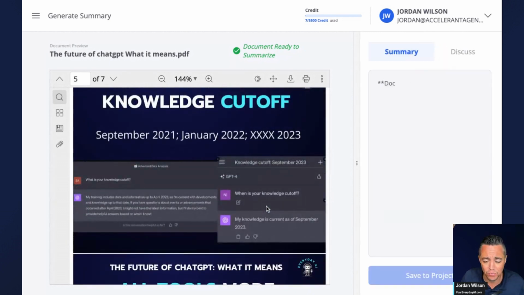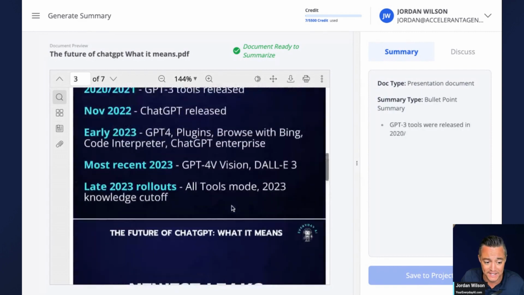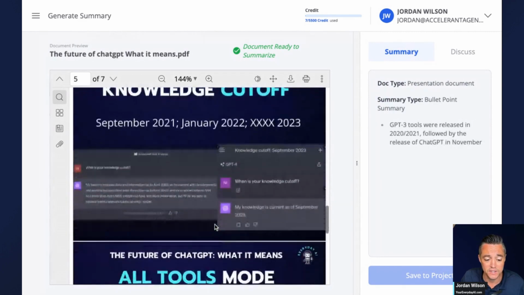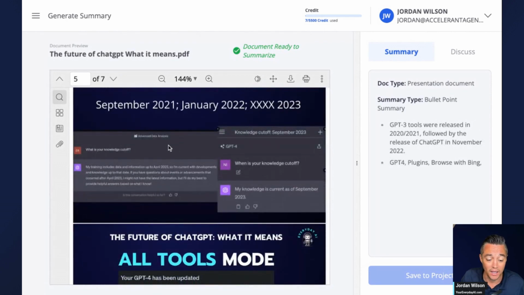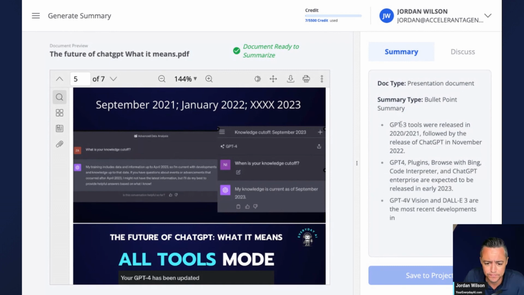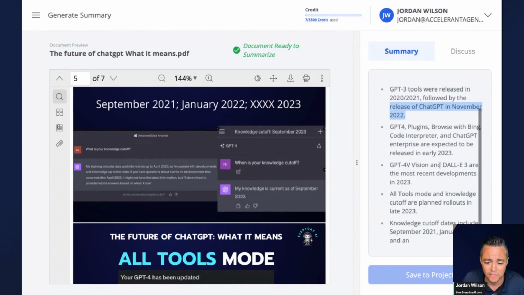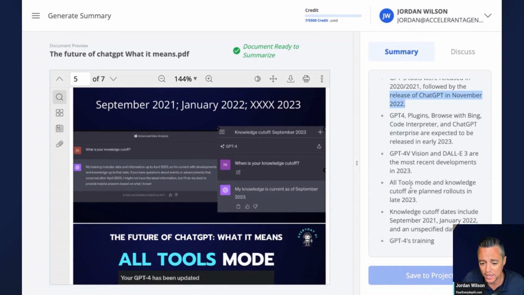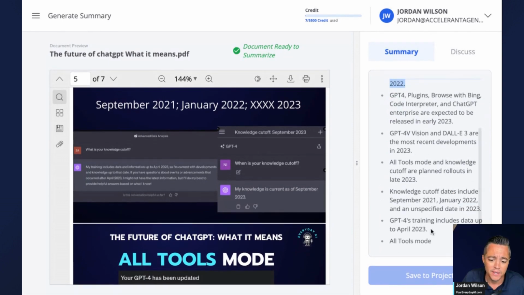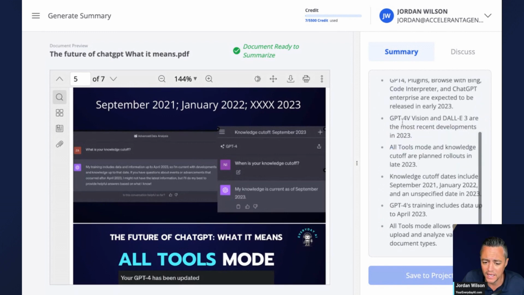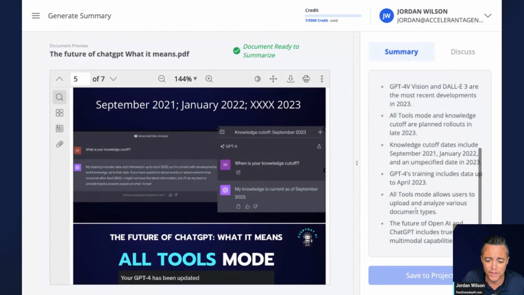So we'll actually see what kind of summary we can get, because some of this is text that I created. Some of it is screenshots of just different things online. So let's go ahead and see how the summary is. So pretty good summary. It's summarizing the timeline here, all tools mode and knowledge cutoff. Okay, so at least the basics here, it looks like everything is accurate.